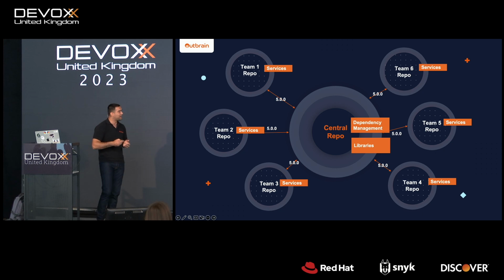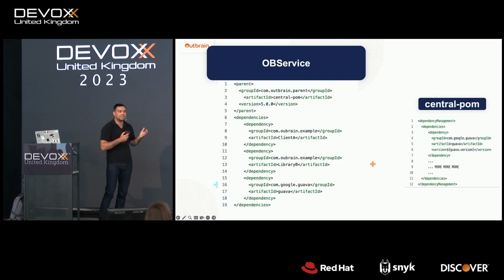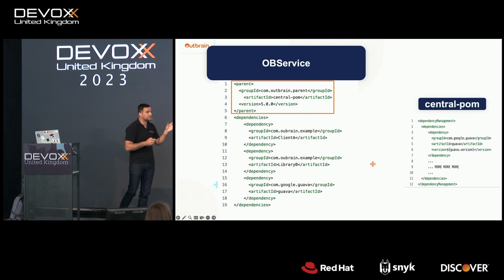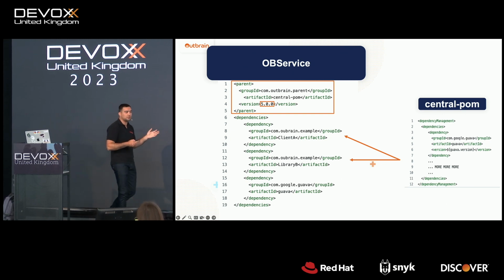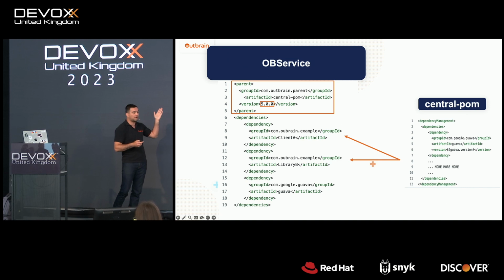So let's go back to Obi service and see how we define our dependencies today. As we can see immediately, Obi service inherits from a parent called central pom, that actually points to the centralized dependency management with a specific version. And this version also defines all our internal libraries versions. So when we define our internal libraries like client A or library B, we don't need to specify the version anymore because it's already defined as part of the centralized dependency management. And the version is 500.